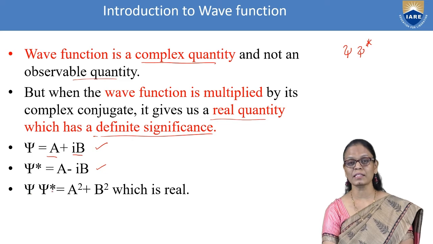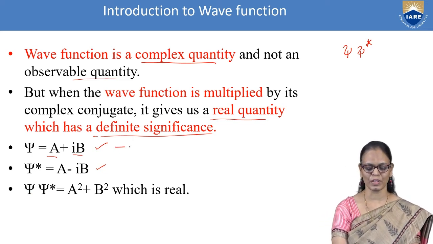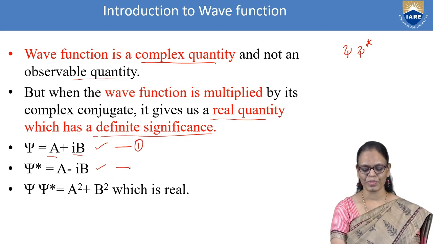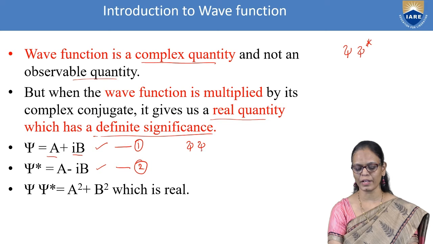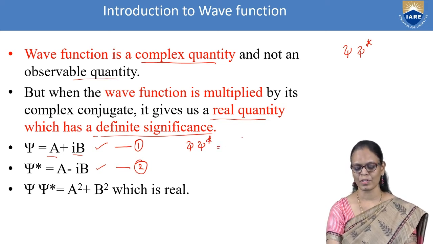Now I want psi star psi, so we will multiply these two equations. This is psi, this is psi star. I want to multiply psi with psi star. So a plus ib into a minus ib.